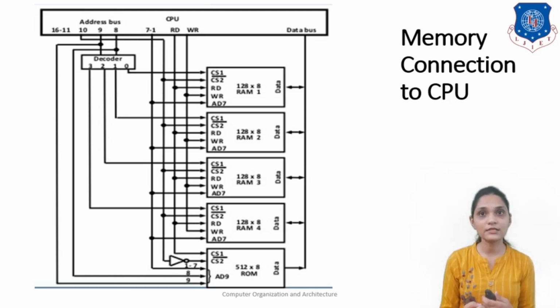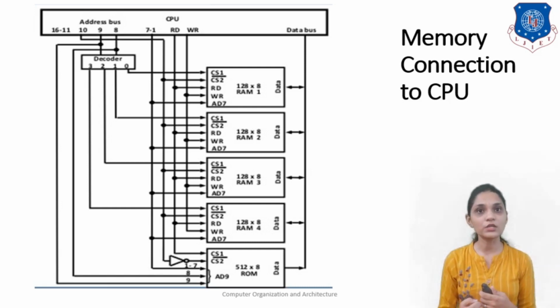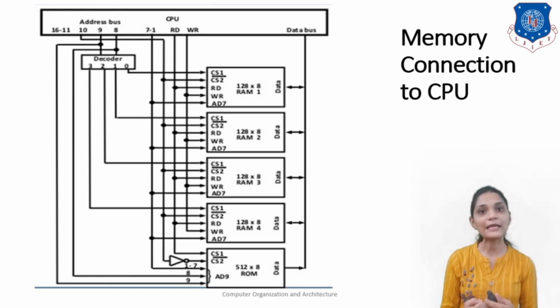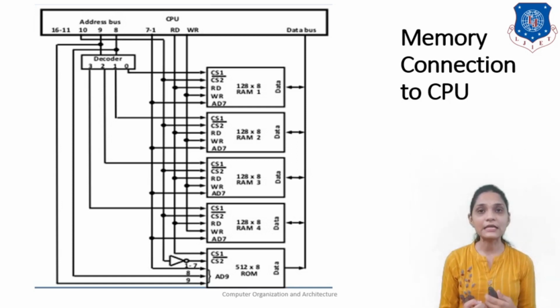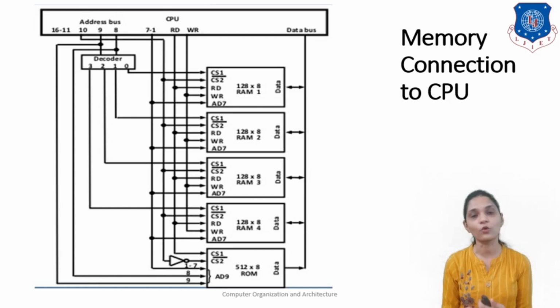And one more selection we are using is line 10, which is provided to chip select 2 of the RAM, and it is provided to the ROM by inverting, because we have to select the ROM when line number 10 is 1. So for the ROM, line number 10 is 1, and it is provided after inverting, that means it will be 0 and that will select that particular ROM.